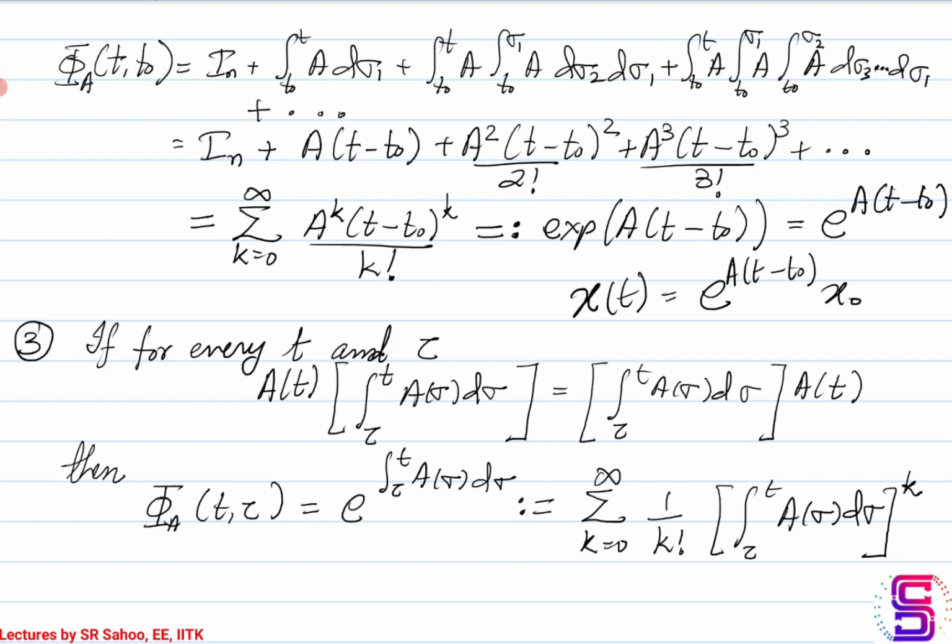Note that this commutation is not just true for one single pair of t and tau, but it has to be in general true for any pair of t and tau that you choose. Then only in those cases is the state transition matrix e raised to the integration of A over the interval tau till t. Okay, so let's go to the next property.